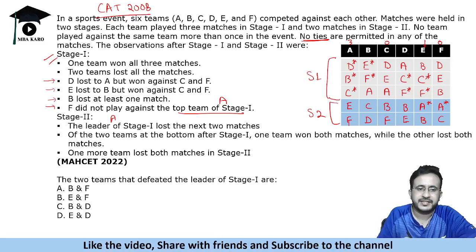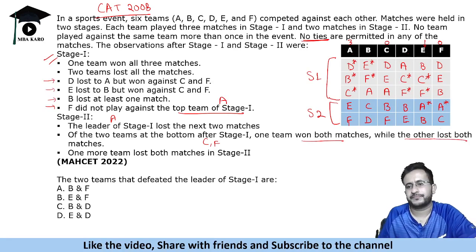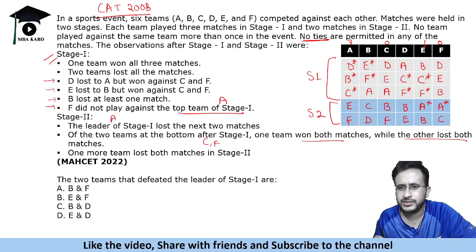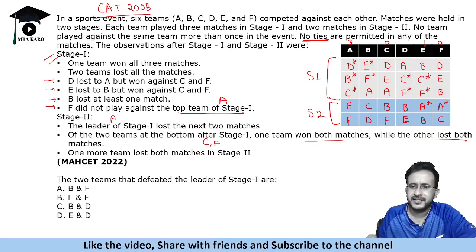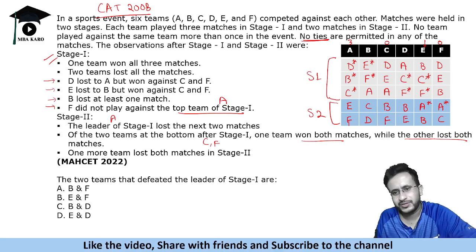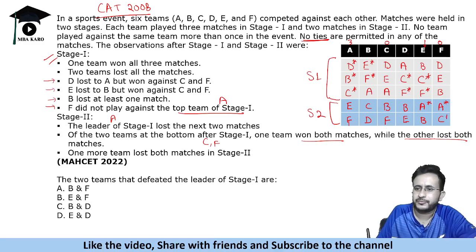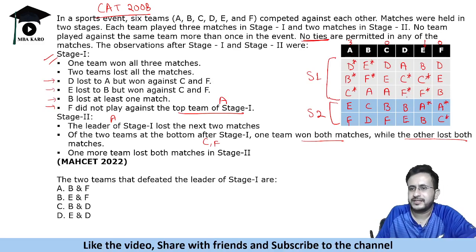Okay, next condition is one of the two teams at the bottom stage after stage 1, that were C and F. One team won both matches and the other lost both. Now which team won both and which lost becomes easy. See, there were two teams C and F. Now we know that F has already won a match, so F cannot lose both, so F will win both the matches and C will lose both the matches.